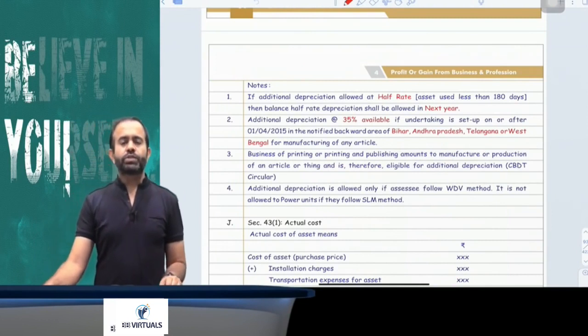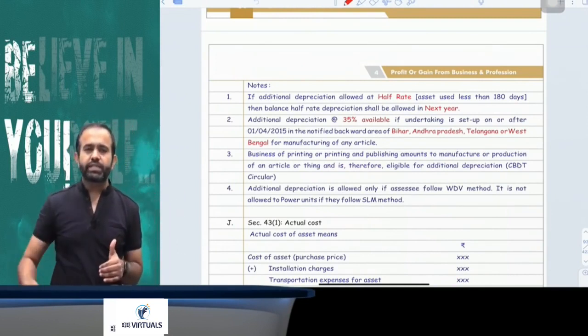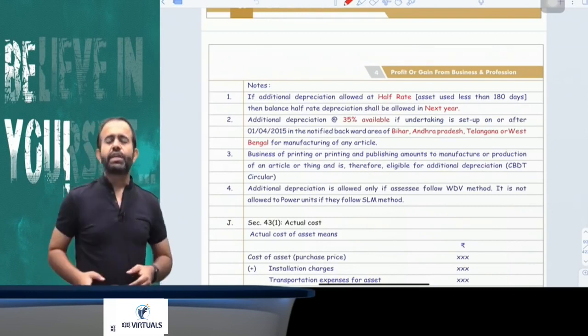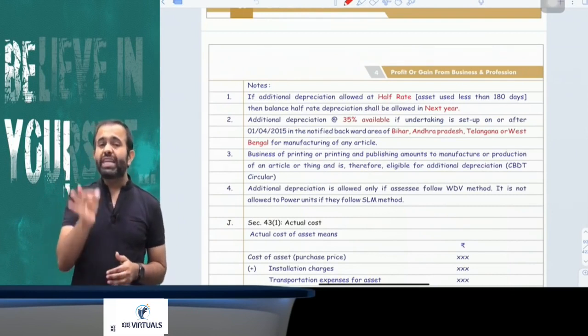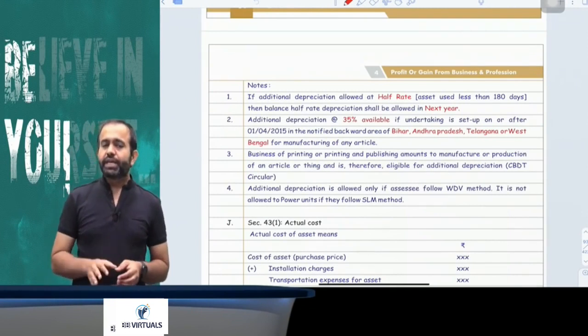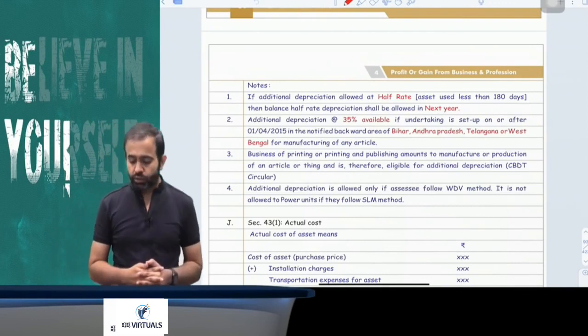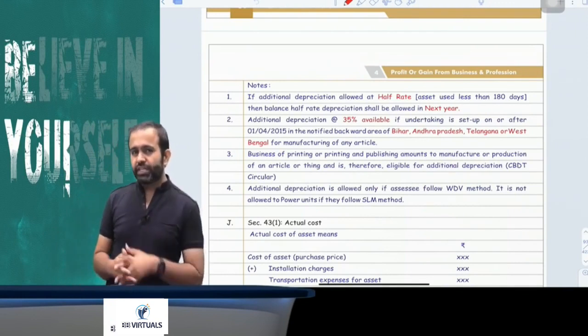And suppose it is put to use for less than 180 days, then 17.5% in the current year and 17.5% in the next year. Now try to understand, this additional depreciation of 35% is applicable only if the plant and machinery is acquired and installed between 1st April 2015 and 31st March 2020.